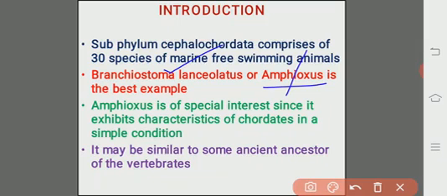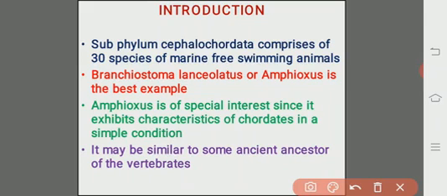Here, the Amphioxus is of special interest since it exhibits characteristics of chordates in a simple condition. The structural organization of the body is very simple, although it exhibits all of the chordate characteristic features, so it grabs the interest of scientists.